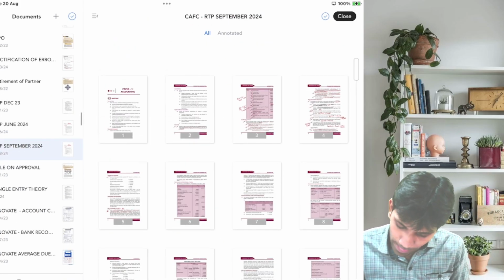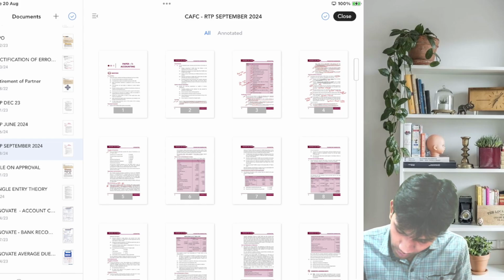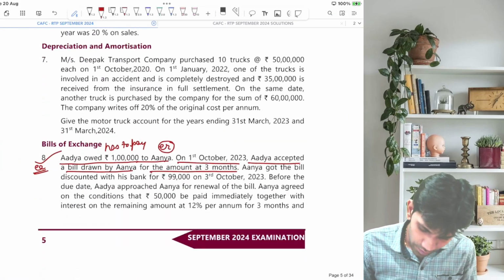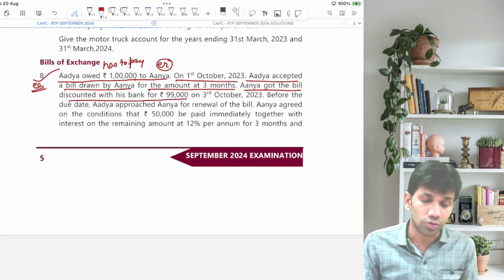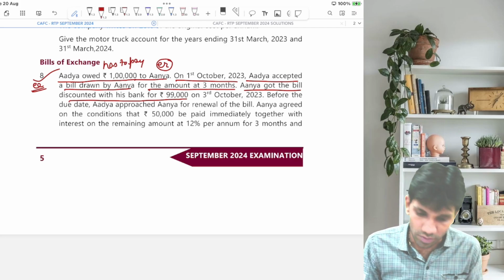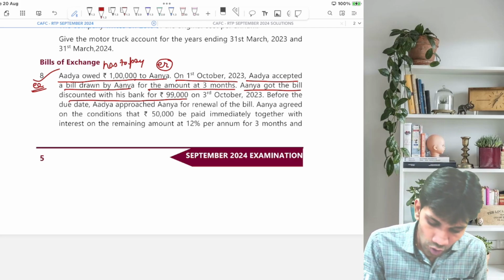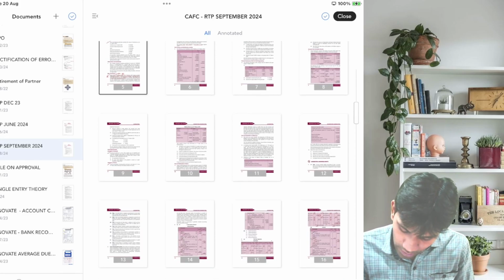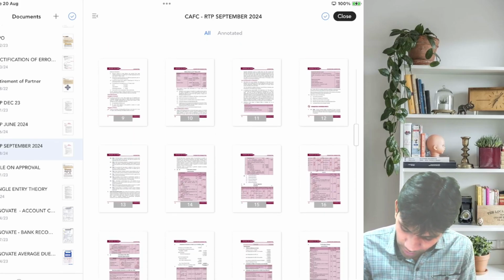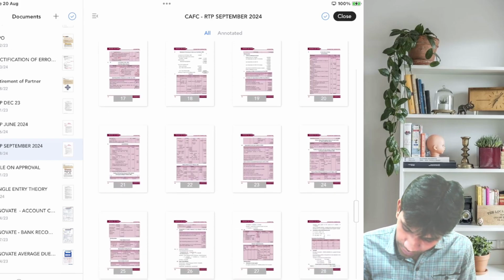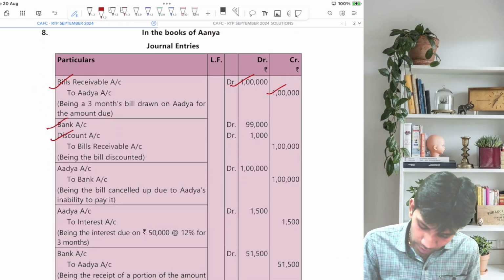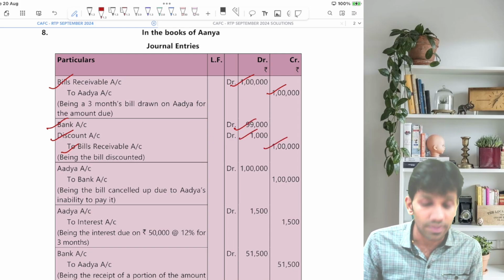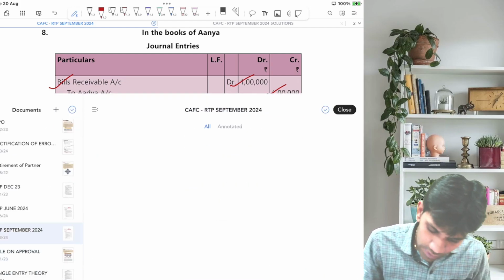Let's go ahead. Anya got the bill discounted to the bank for 99,000 on 3rd October. I'm not focusing on the dates because they have told us to ignore the dates. So the entry would be bank account debit, discount account debit to bill receivable. Let's check the journal entry. Here it is: bank account debit, discount account debit to bill receivable, 99,000, 1,000, 1 lakh being bill discounted with the bank. Let's go back to the question.